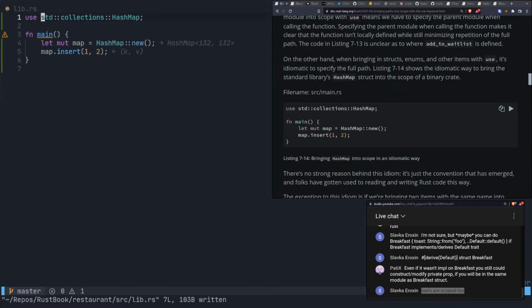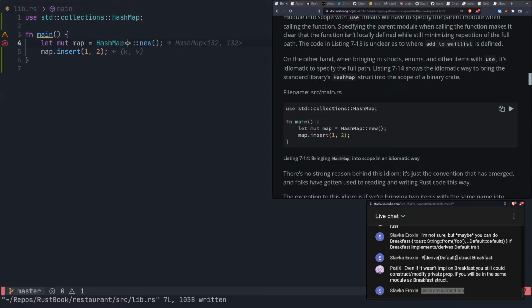So now we're using from the standard library collections, and we want to pull in a hash map. And then in main, we're going to create a mutable map, and we're going to new up a new hash map. By default, I guess hash maps have, they're i32 by default. Where do we do this at?